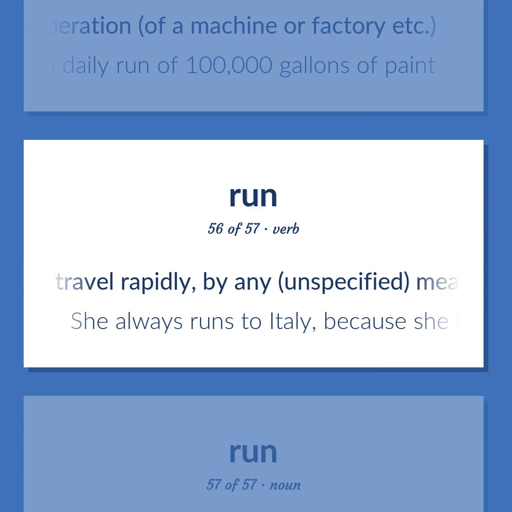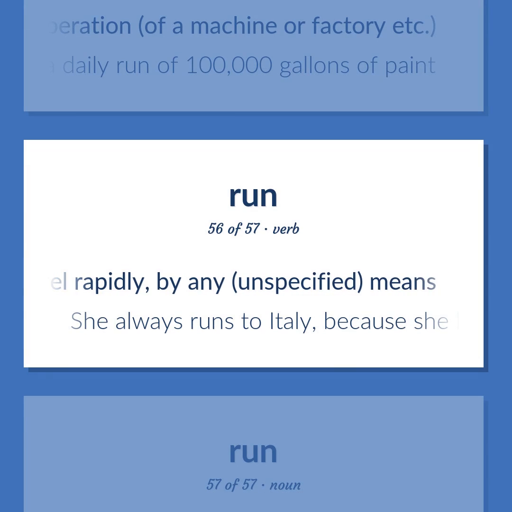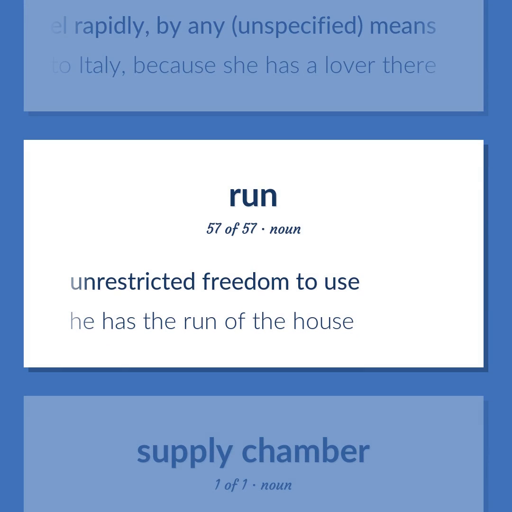Travel rapidly, by any, unspecified, means. She always runs to Italy, because she has a lover there. Unrestricted freedom to use. He has the run of the house.